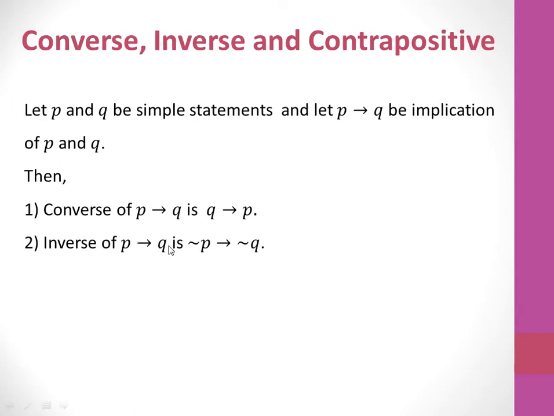Second one, the inverse of P implies Q is negation P implies negation Q. So see the inverse, symbolically it is negation P implies negation Q. And third one, contrapositive of P implies Q is negation Q implies negation P. So see here, inverse is negation P implies negation Q and contrapositive is negation Q implies negation P. You will get more idea about this by taking some examples. Okay, so let us take some example.